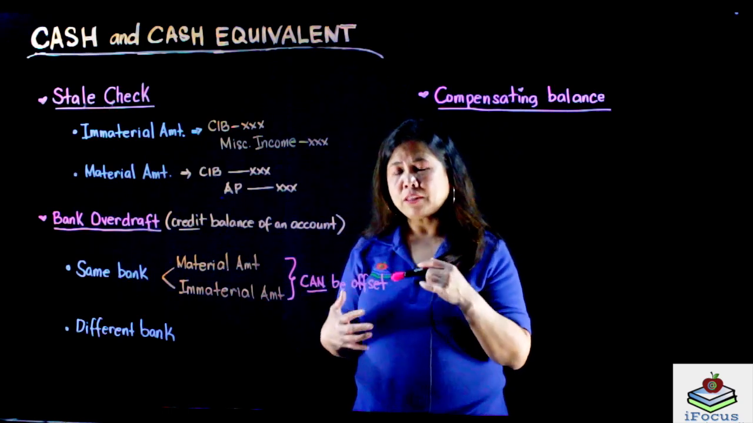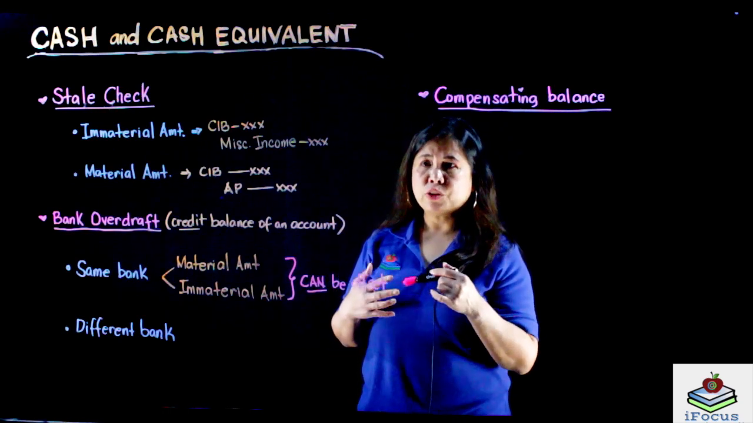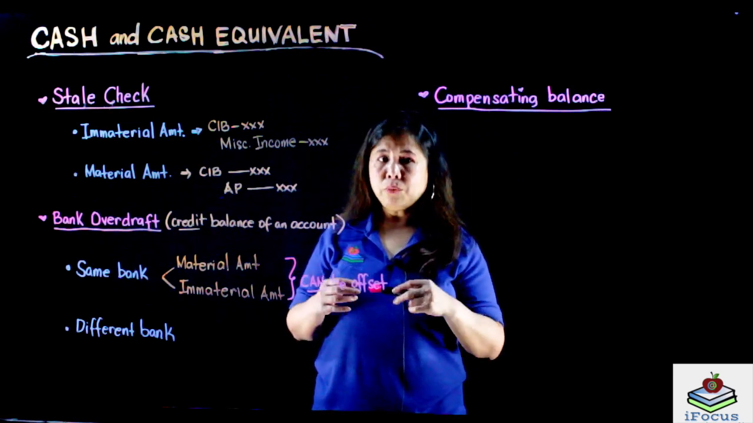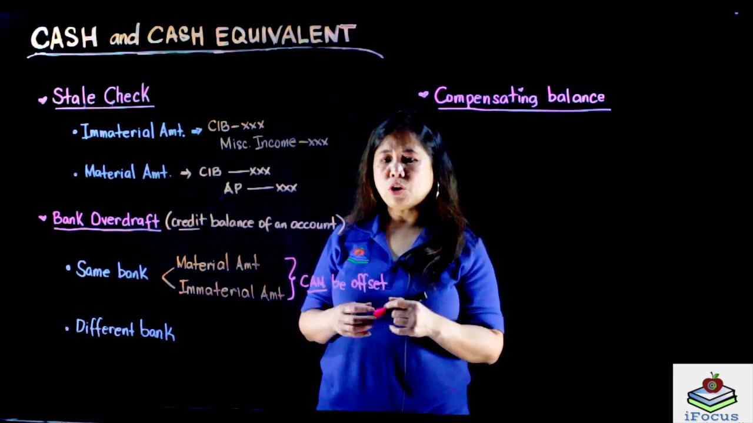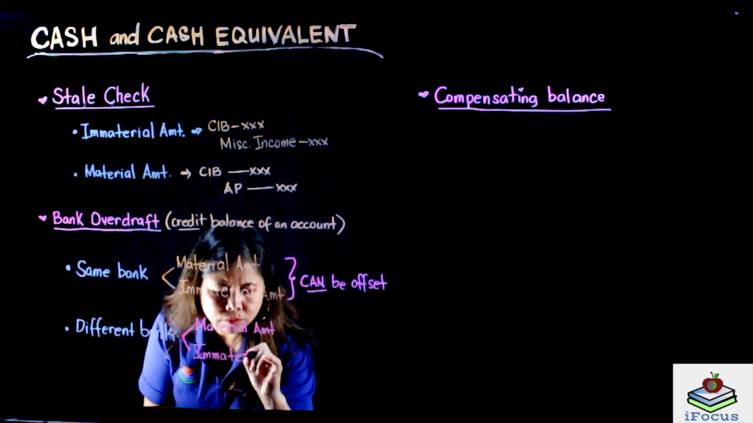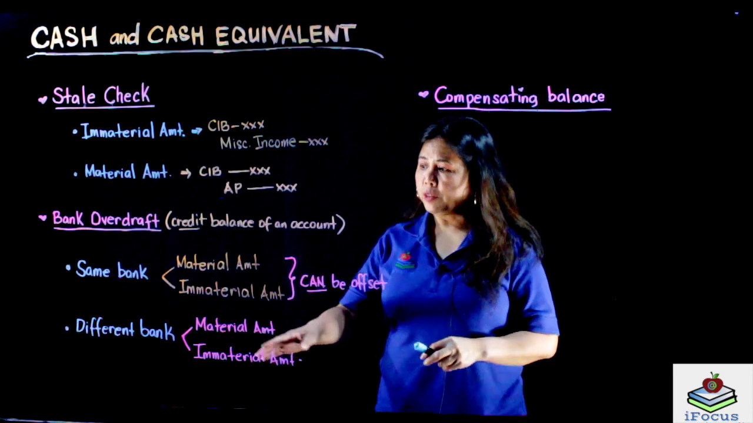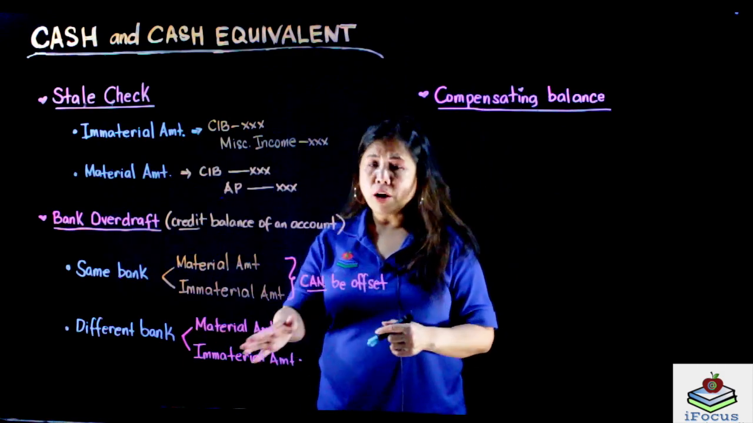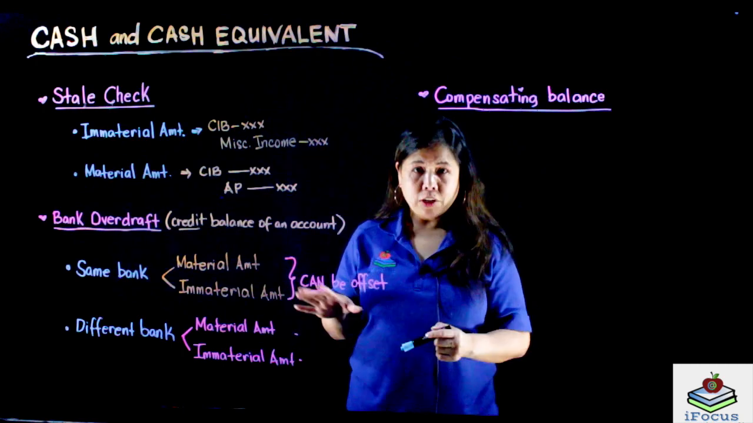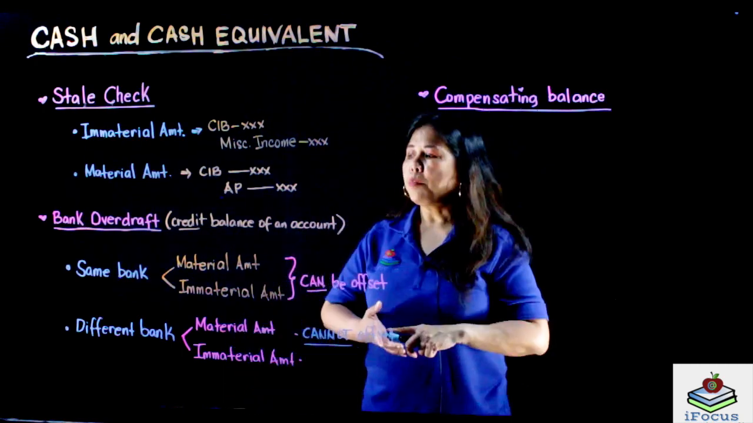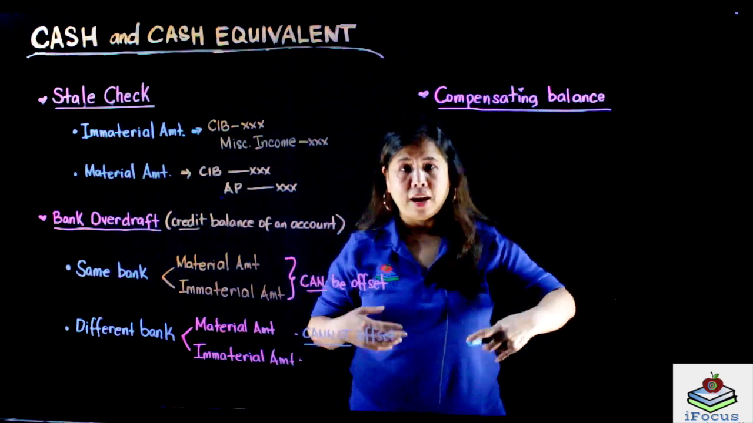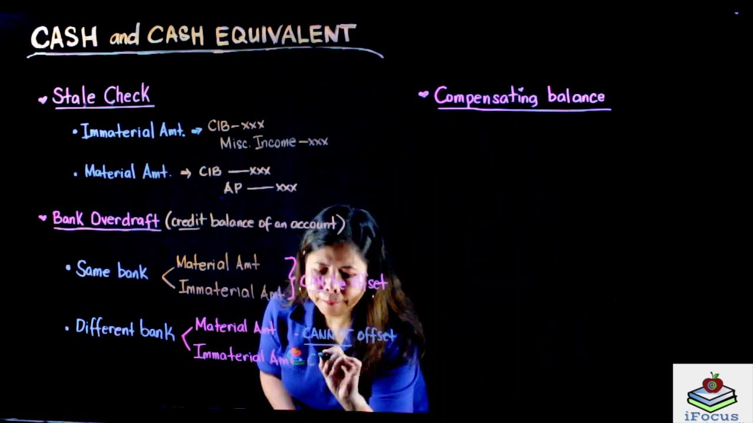Kapag different bank naman, ang overdraft, ang isang account mo sa isang bangko, if it's a different bank, aalamin mo din kung material ang amount or immaterial. So, if it's a different bank and the amount is material, ang gagawin natin is we cannot offset the amount. Kapag different banks but immaterial in amount, pwede na natin siyang i-offset.